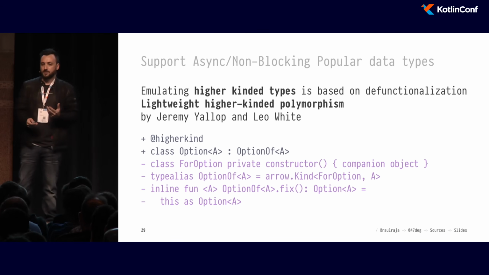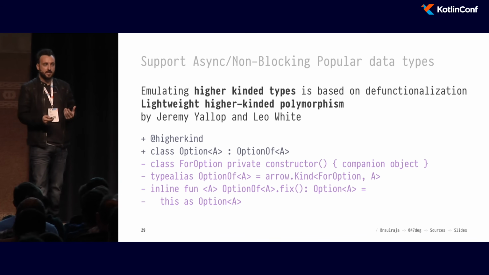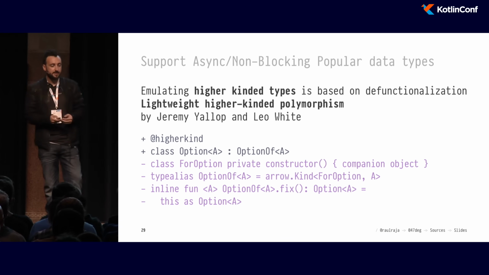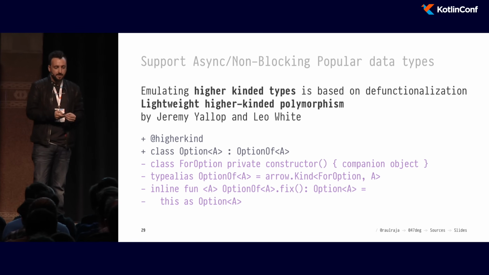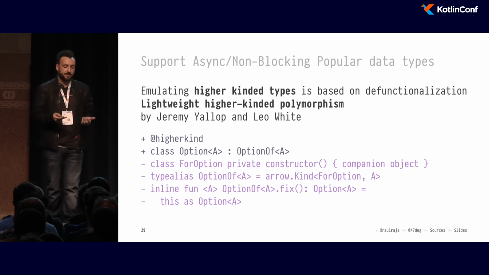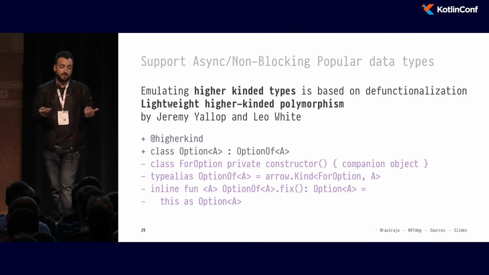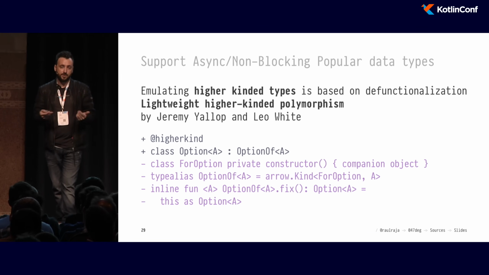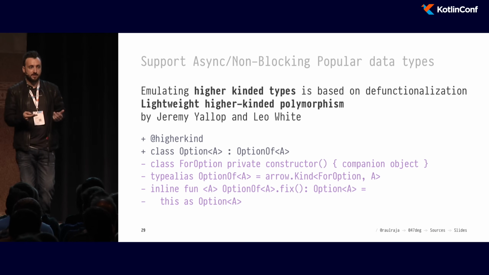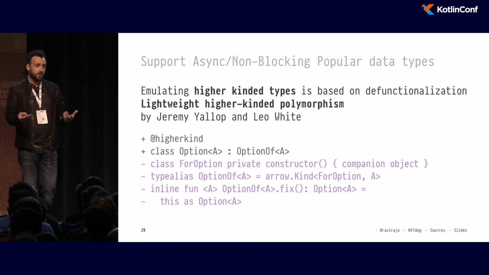How do higher kinds work in Arrow? Unfortunately, the Kotlin compiler does not have support for higher kinds yet, and we emulate that in Arrow. So how do we do that? There's a paper by Jeremy Yallop and Leo White, which basically showed that for any type system that is monomorphic, like in the case of Kotlin, where types are applied and there are no notions of higher kinded types, you can use generics.